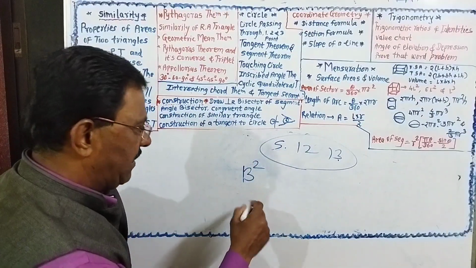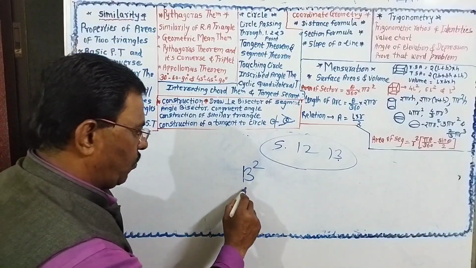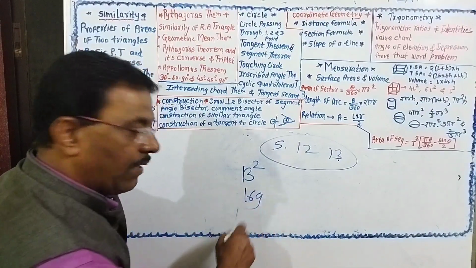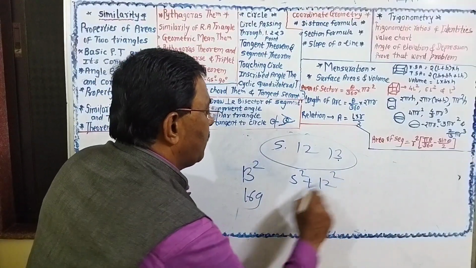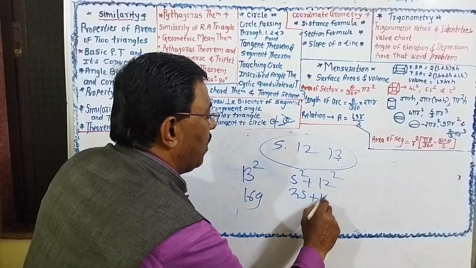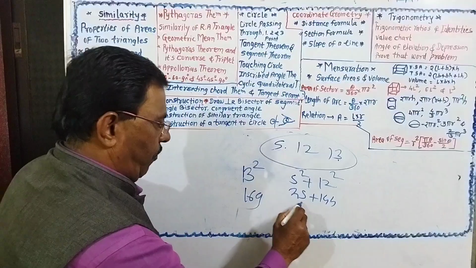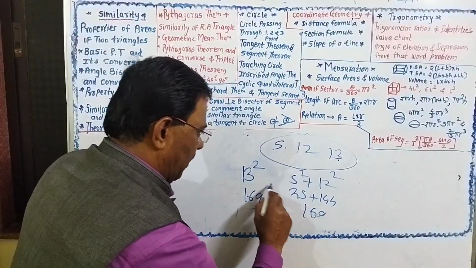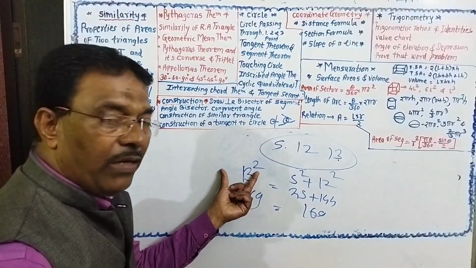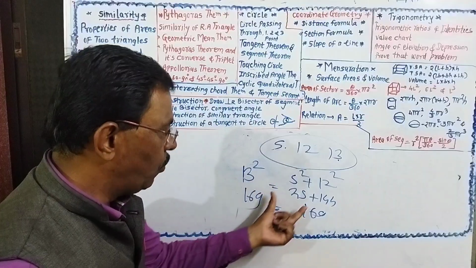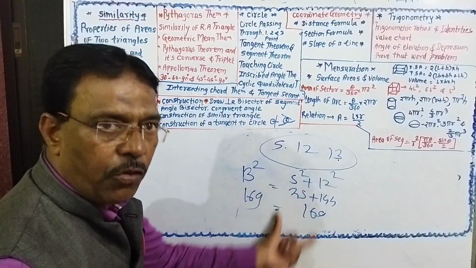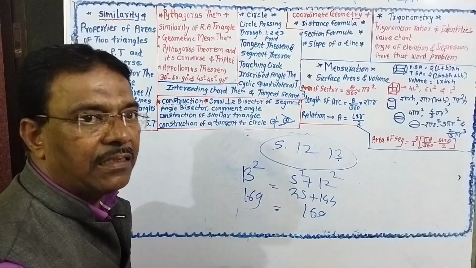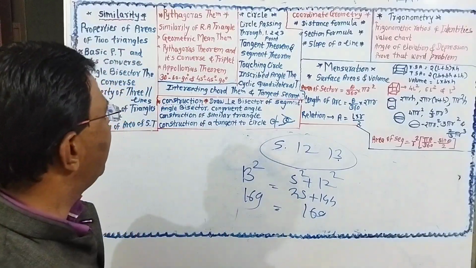So we will see 13 square is equal to 169, and 5 square plus 12 square is 25 plus 144, that is 169. So the square of the largest side is equal to the sum of squares of the remaining 2 sides. So this is a Pythagoras triplet, or these are the sides of a right angle triangle.